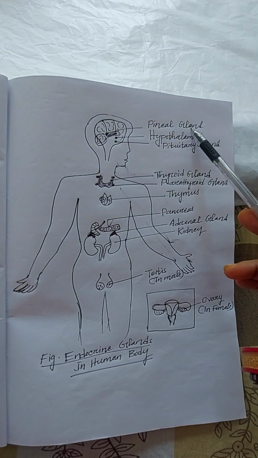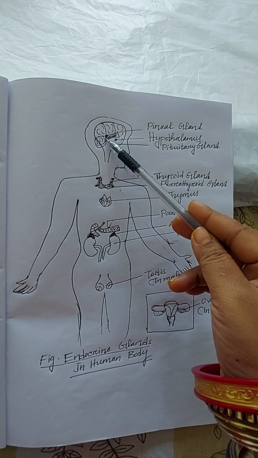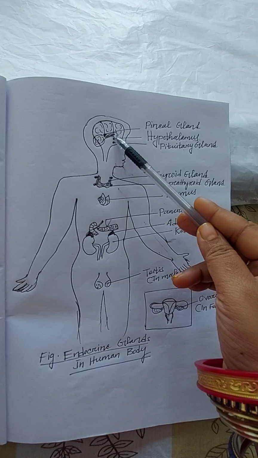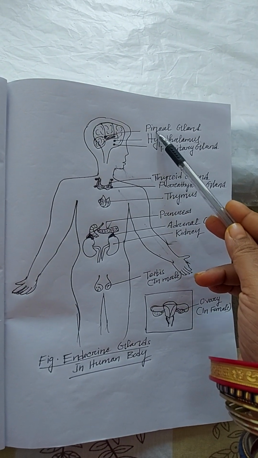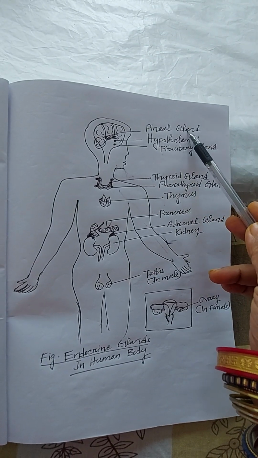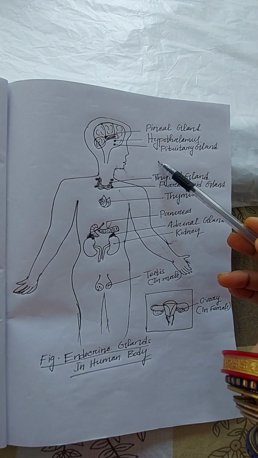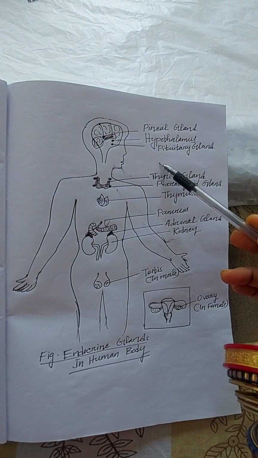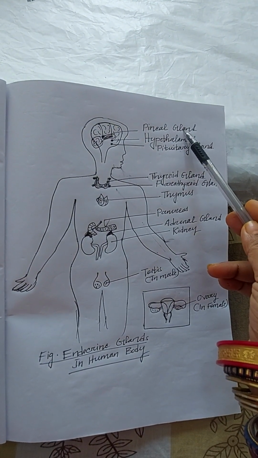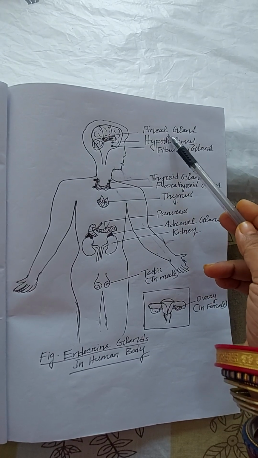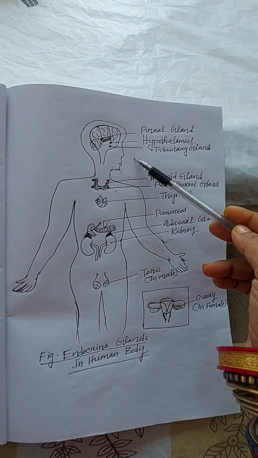Then coming to the pineal gland. The pineal gland is situated behind the pituitary gland, and it helps in maintaining our biological clock. Then what is the biological clock? The pineal gland is also known as the biological clock of our body. A clock helps in the knowledge of time. Like that, the biological clock helps to maintain our day and night timing. That's why it is called the biological clock of the human body.